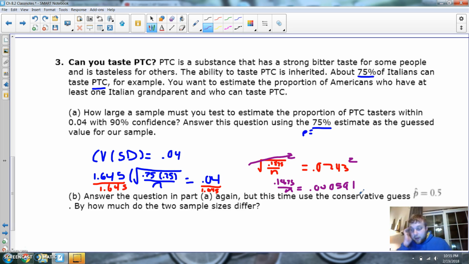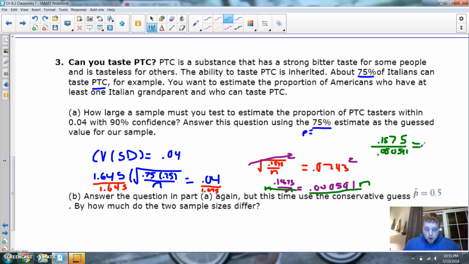0.000591. We'll just go like that. All right, and it's going to go on for a long time. I'm going to try and save some time here because I said it was going to be quick. I'm going to bring the n over here, which brings the n over here. So basically, divide this side by this side. So I'm going to have 0.1875 divided by 0.000591, something like that, because I'd have to divide this side and bring it over to the other. That's going to be my answer.